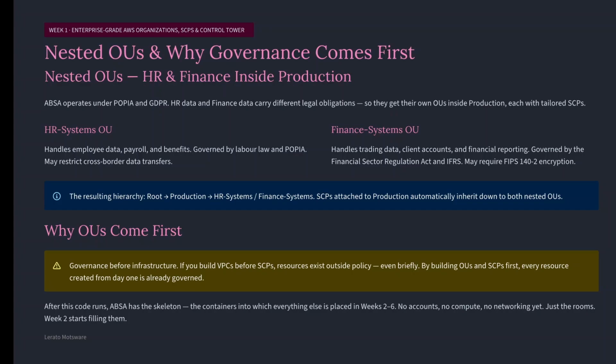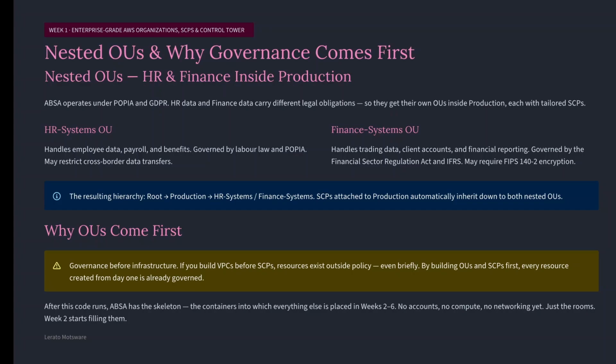The finance OU might need FIPS 140-2 encryption, Federal Information Processing Standards. HR does not. By nesting them inside production, they inherit the production SCPs automatically. But we can add more SCPs just to finance if we need to.